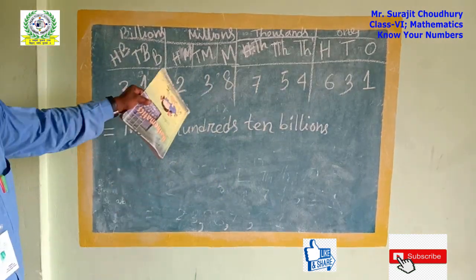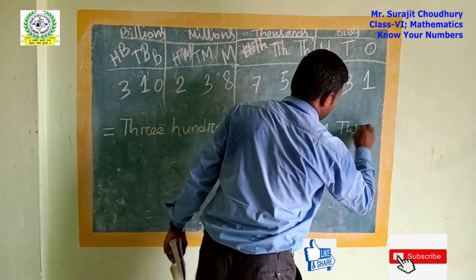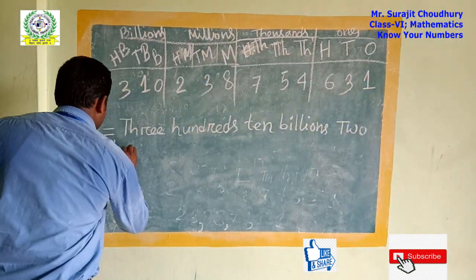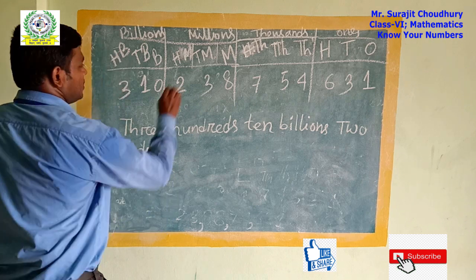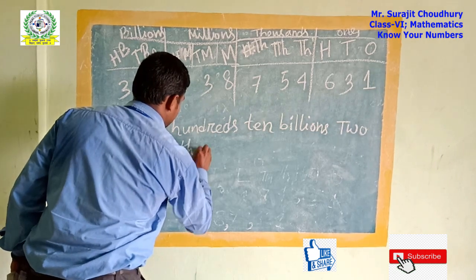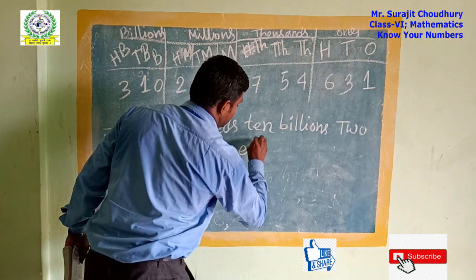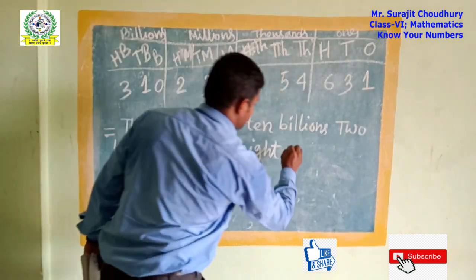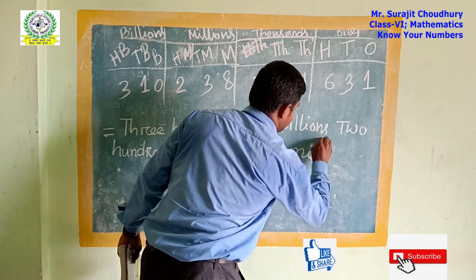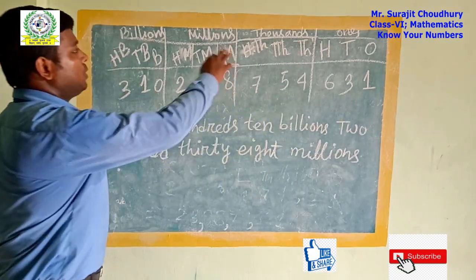It is 238: two hundred thirty-eight millions.